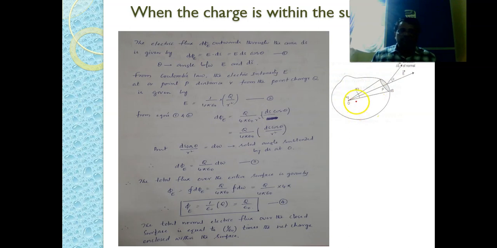Within that closed surface, a charge plus q is enclosed. So we have taken a small surface on this closed surface. On this closed surface, we are calling that area ds bar.